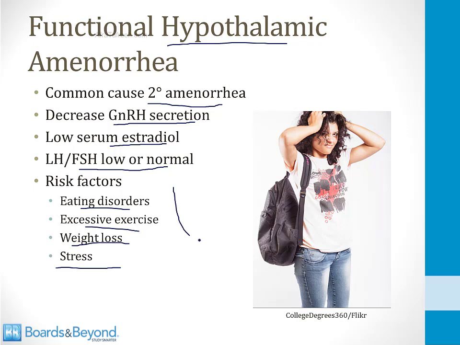amount of weight. And this is a picture of a stressed out college student here on the screen to remind you of the type of person who often develops this condition. And the key thing to remember for step 1 of your boards is it's going to be a younger woman who stops menstruating under a great deal of stress. And you want to remember that the problem starts in the hypothalamus with decreased GnRH secretion. And that concludes our video on hypogonadism.